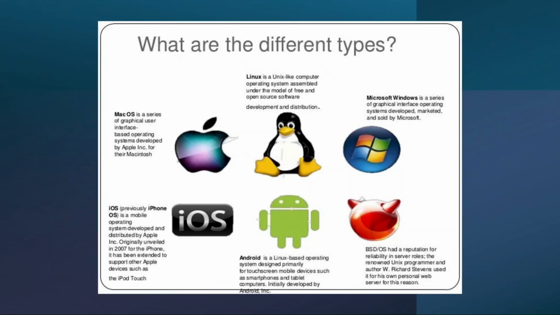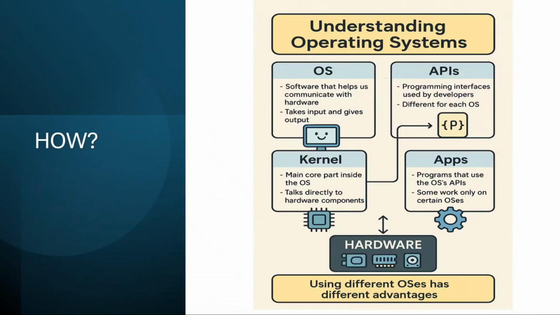Why do we have different operating systems? Different devices have different needs. A PC needs multitasking and productivity tools, so we use Windows or Linux. A phone needs touch controls and power efficiency, so we have Android or iOS. A server needs more stability and security, so we have Linux or Unix. That's why one size doesn't fit all. Each OS is made for a purpose.